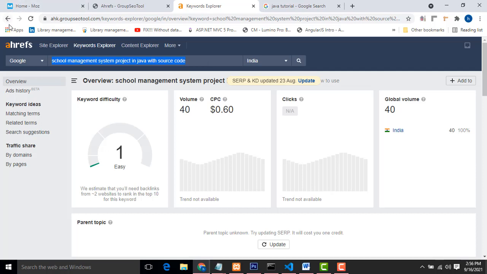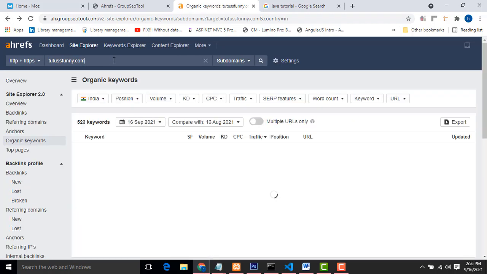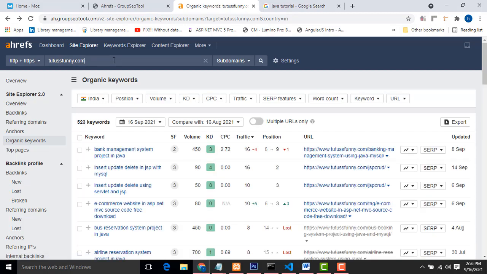Okay, this is how you can find the article. So this is how you can get the keywords from the website. Top 10 websites, you can get the keywords. When you get the keywords, first you have to observe whether you can put it on your website or not. If you can write that keyword and you write the articles well, you can easily put this keyword and rank your website easily.